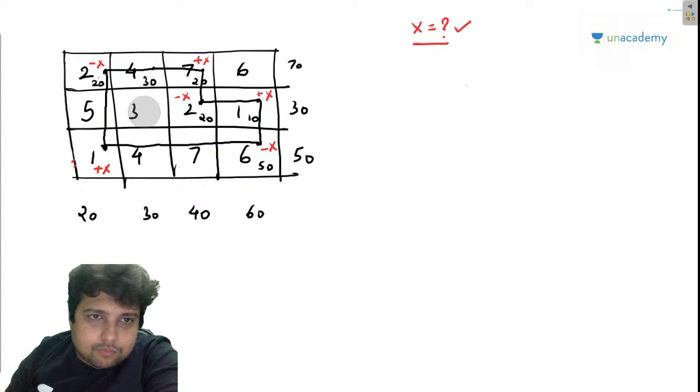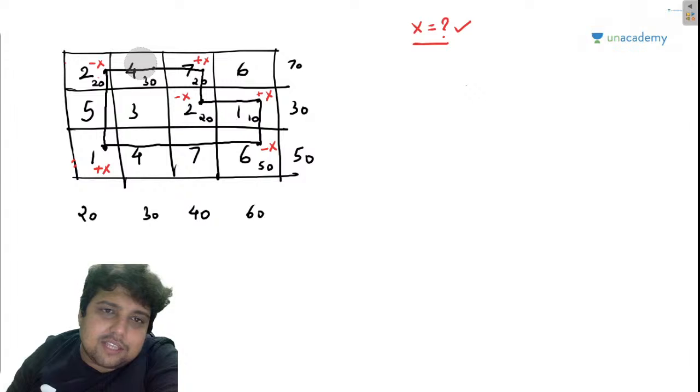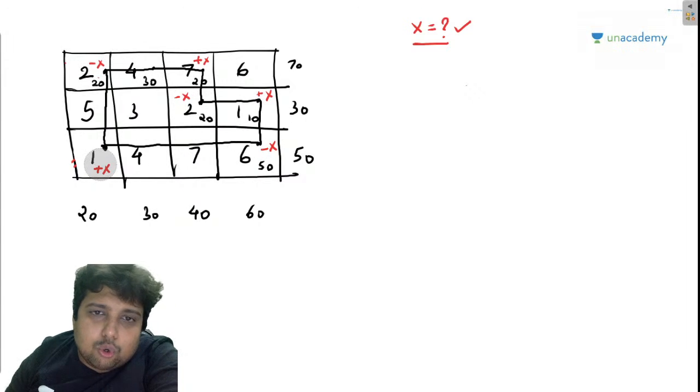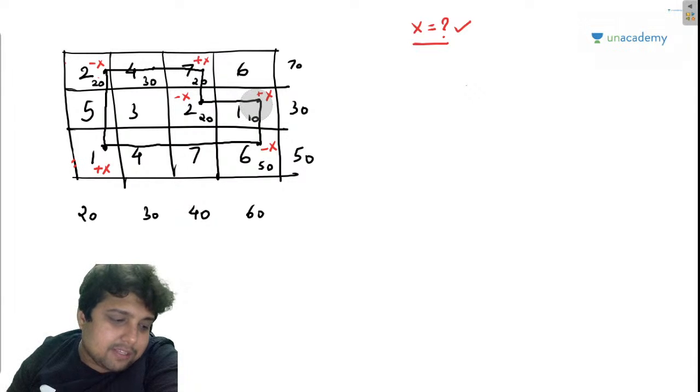Suppose guys, these are the shops where you have given Maggi. Remember, this is also a place where we have given Maggi, but there is no minus X or plus X here, right? This will remain as it is. We have only made changes to the corner points of the loop. Now those places where I am giving more Maggi, suppose this one, I am giving more Maggi here, plus X, I am giving more Maggi here, plus X.